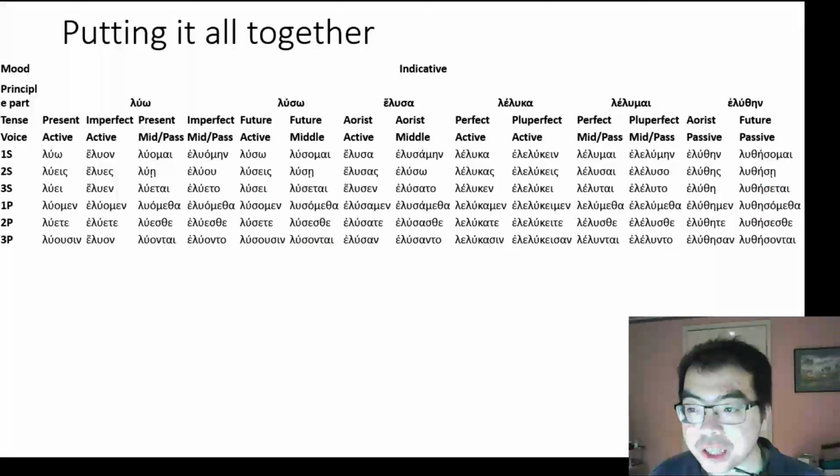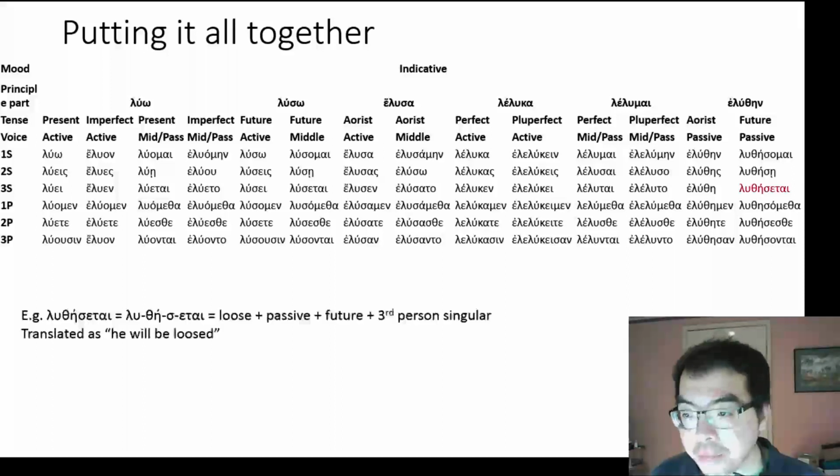Now, putting it all together, we have all the indicative forms of the Greek verb to loose. And using lousethetai as an example, we can see it is made out of 4 components. Lu, which tells me the meaning loose. The, which tells me the passive voice. Sigma, which tells me the future tense. And the etai, which tells me it's in the third person singular. This is translated as he will be loosed.